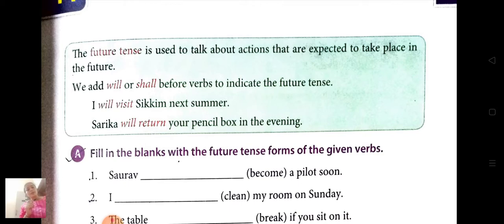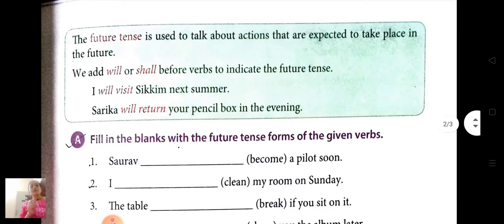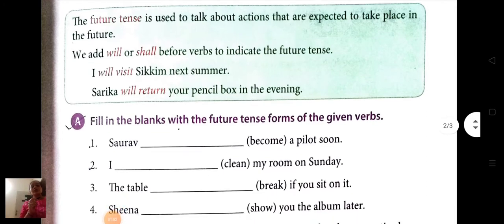Okay, let's see the exercise. Fill in the blanks with the future tense forms of the given verbs. Now first one, Saurav (become) a pilot soon. So how do we form a future tense sentence?